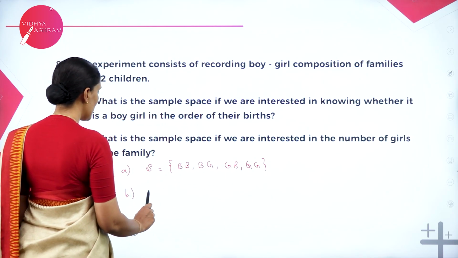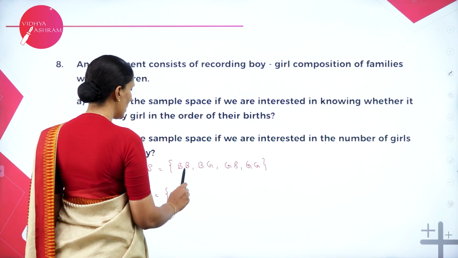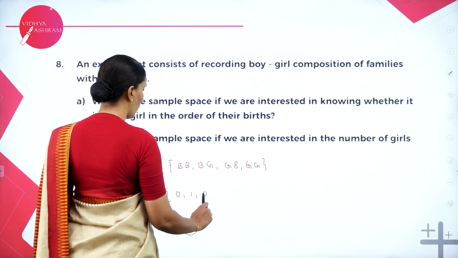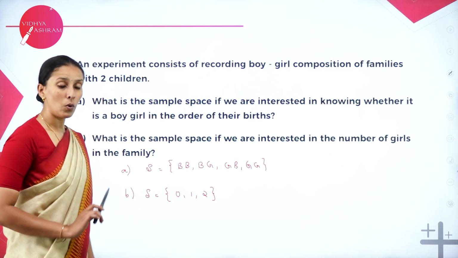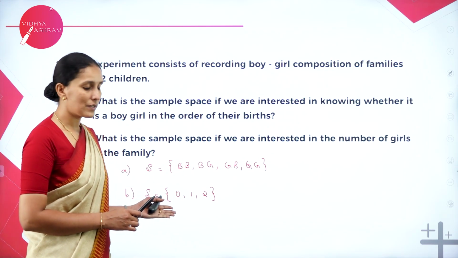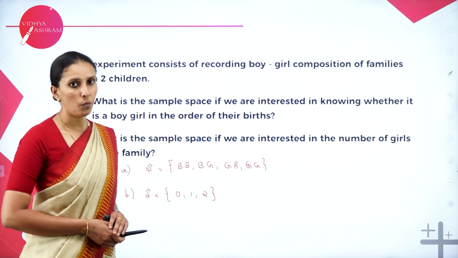The second one says we are just interested to know the number of girls. So number of girls may be 0 or 1 or 2. So these are the only outcomes, because when there are 2 boys, there are no girls, and hence it is 0. 1 girl combination and 2 girls. So therefore it is 0, 1, 2.